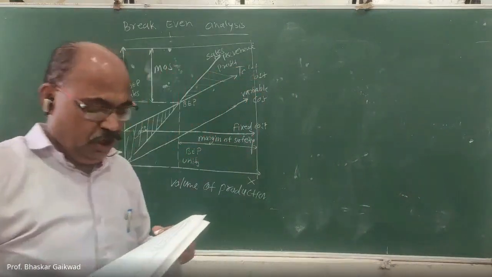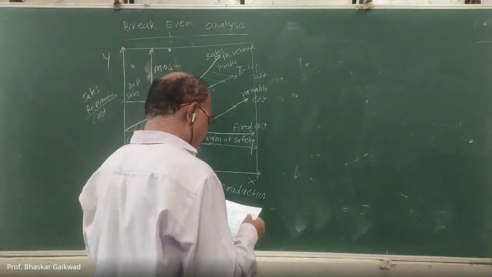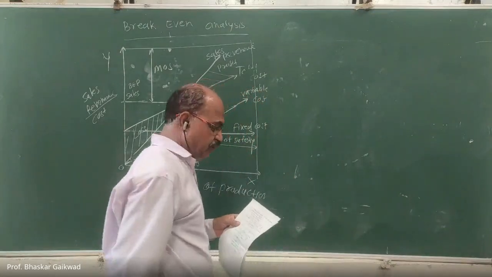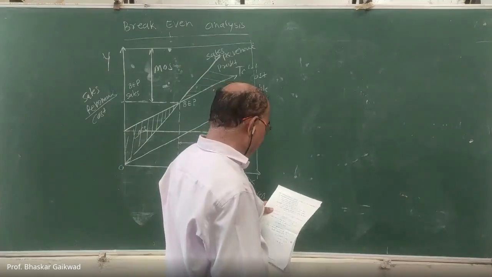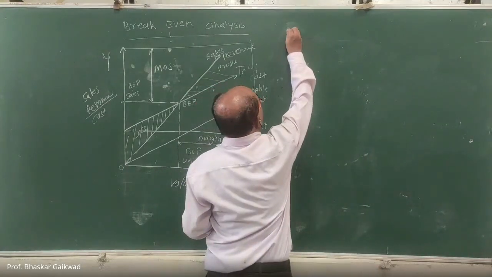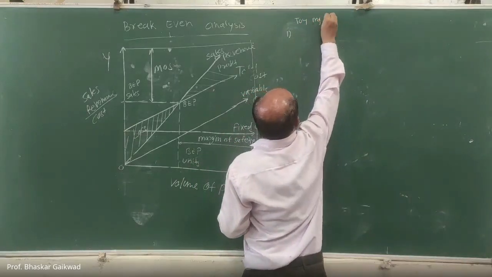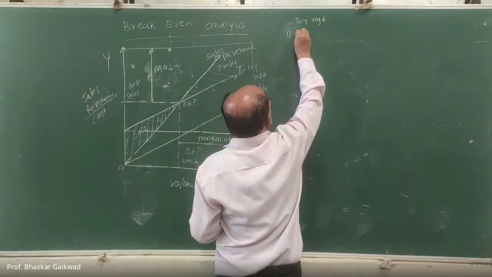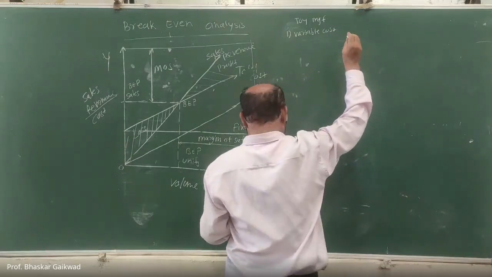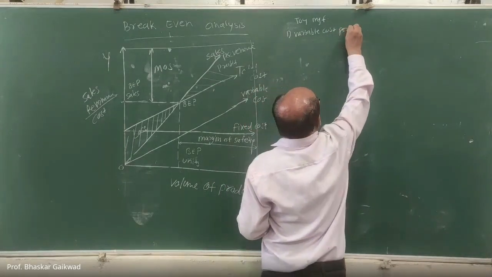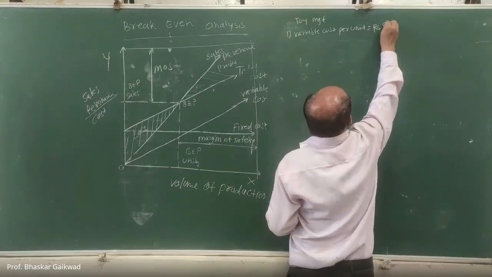So here is a toy manufacturing company. In your childhood days, you might have played with toys. The data they have given here: variable cost per unit is rupees 8.